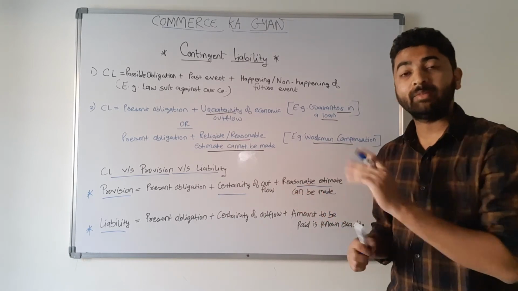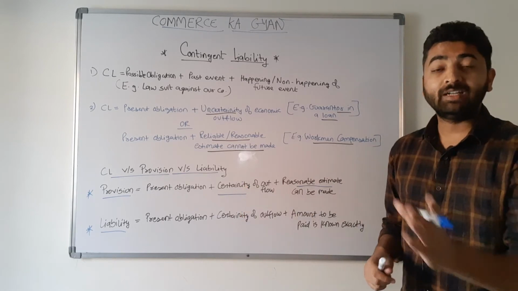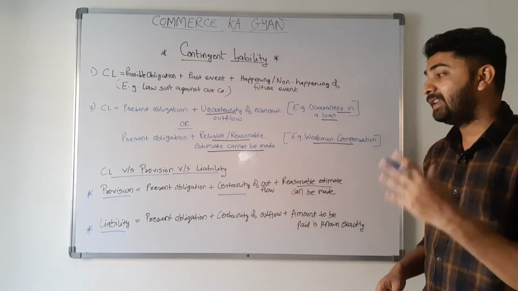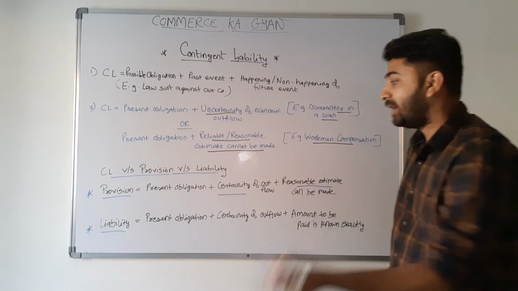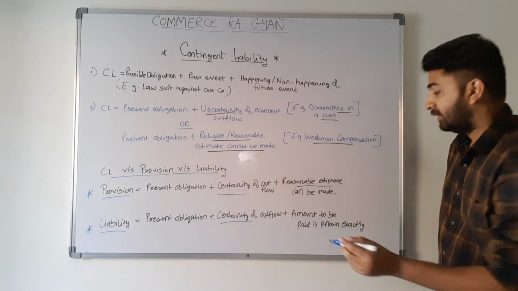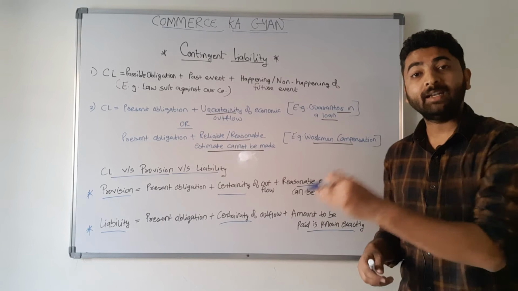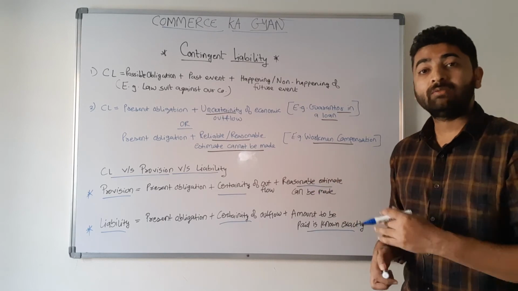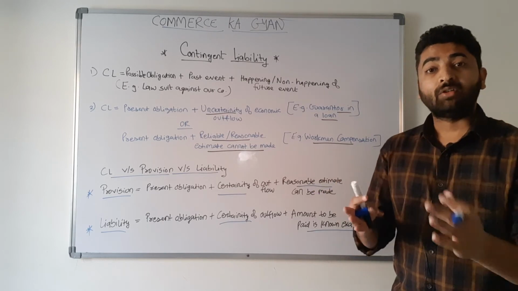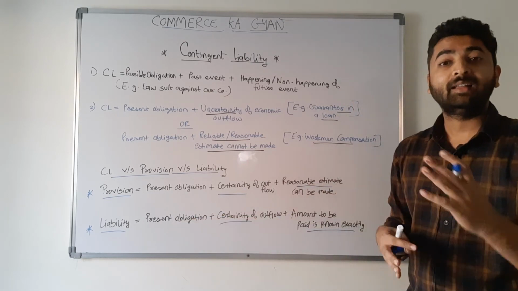So whenever a reasonable estimate can be made and there is a certainty of outflow, you will treat it as a provision. And lastly, what is meant by a liability? A liability is again a present obligation plus certainty of outflow, but the amount to be paid is known exactly. The amount which we have to pay to our creditors or towards our bank loan is already known to us in advance, so that is why we treat it as a liability.